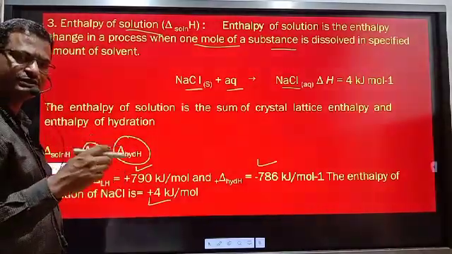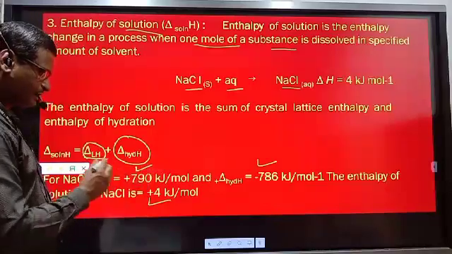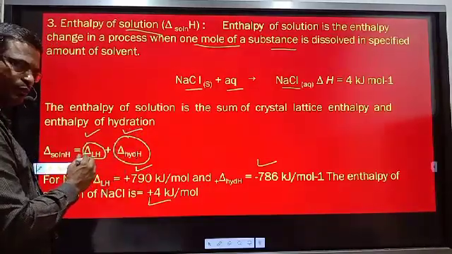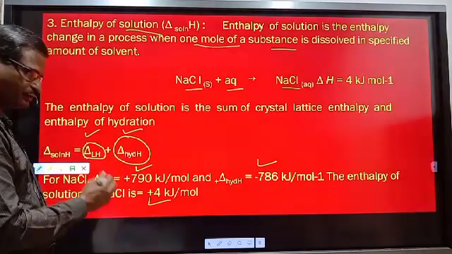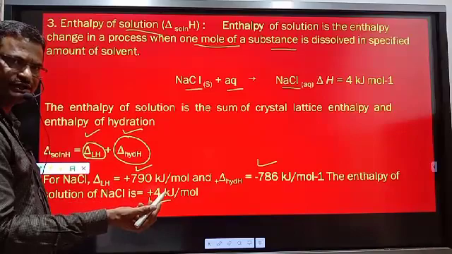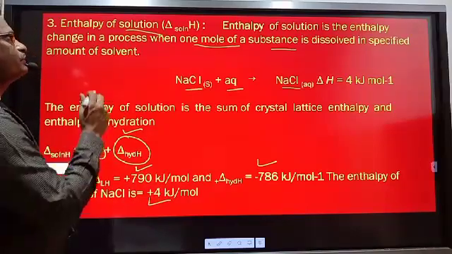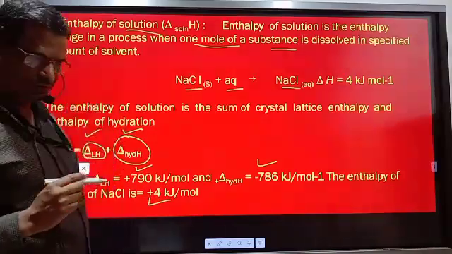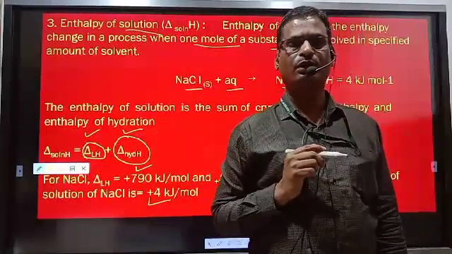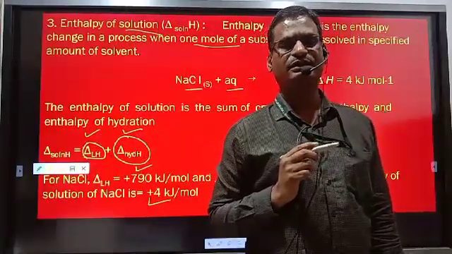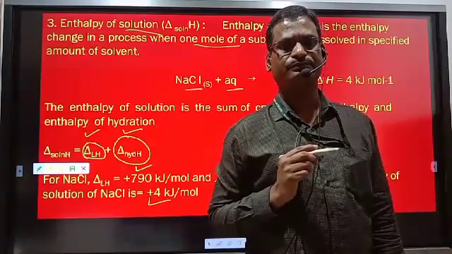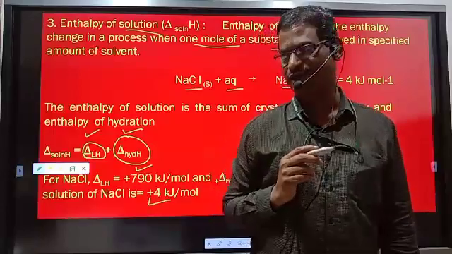For some of the solutions, it may be exothermic also, depending on this value and this value. If this is more than this, the answer is positive. If this is less than this, the answer will be negative, and that solution is an exothermic solution. So enthalpy of solution is the enthalpy change whenever 1 mole of solute is dissolved in a certain quantity of the solvent to get a solution of certain known concentration.